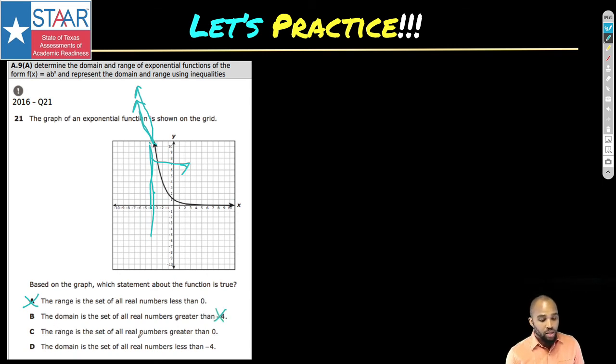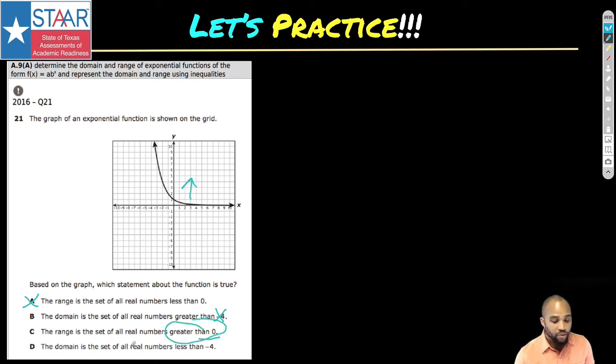The range is a set of all real numbers greater than 0. That sounds more like what we talked about. So let me erase all this. Let me get my eraser bigger. Because we talked about how the range will go as low as 0, but it won't actually touch 0. So all this and above. So this one sounds pretty good.